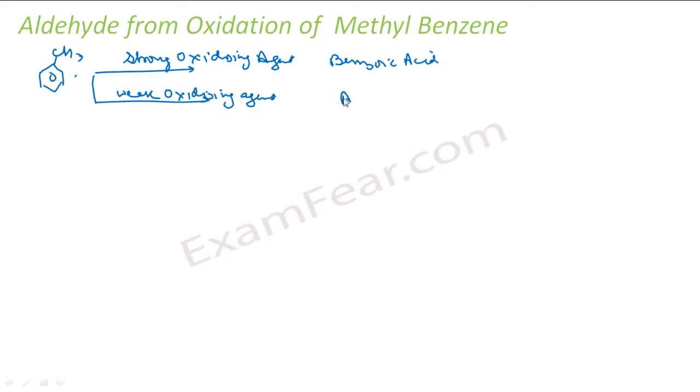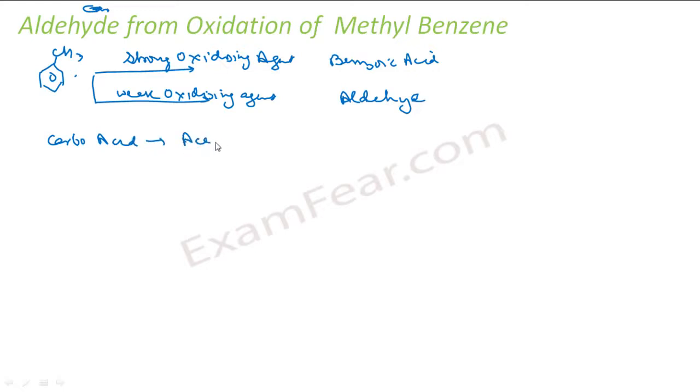So for reduction and oxidation, in both cases, we have to use weak agents. For example, the trend is something like this. Let me draw here: carboxylic acid, and then you have aldehyde.